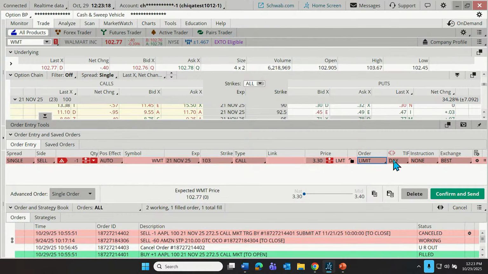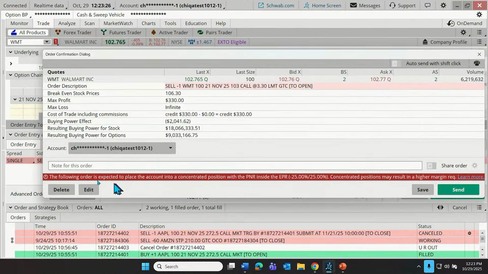Then we can choose our time in force, good for the day or good till canceled. How about with this limit order? Let's select good till canceled, and I'm going to click confirm and send. I'm getting the same warning down here. We're just going to ignore this for the rest of the demonstration. But I do think it's a very good habit to read these red notices down at the bottom. Make sure that we're okay with the order that we're about to place.